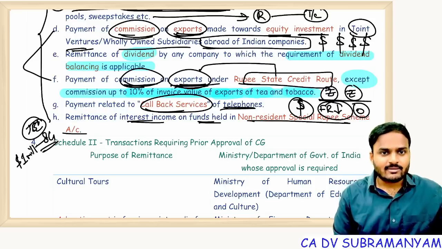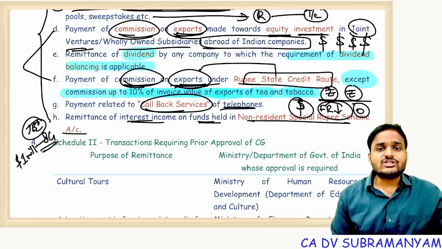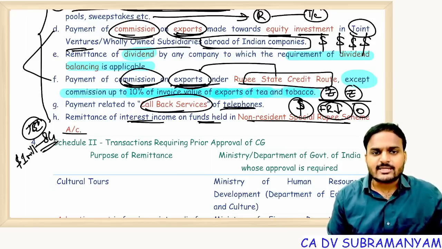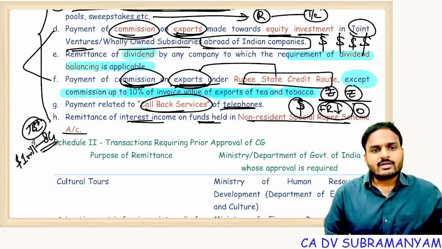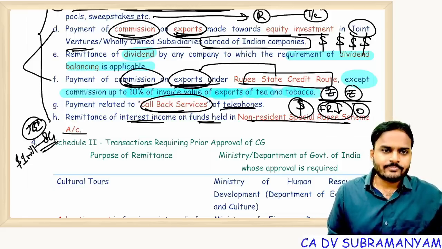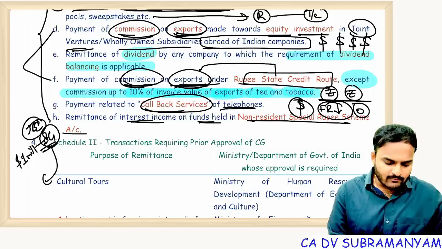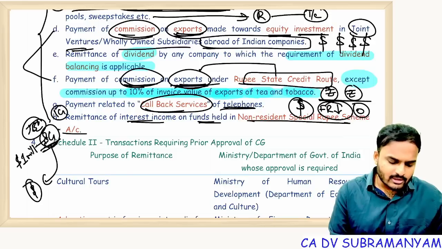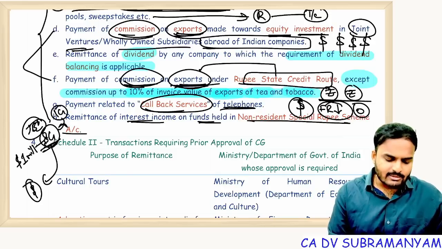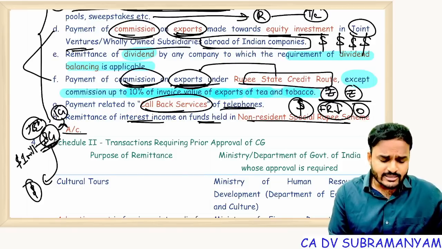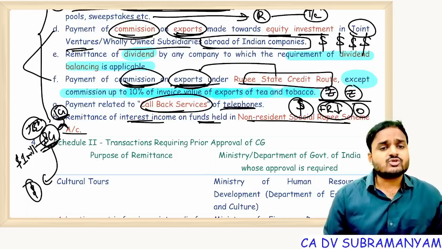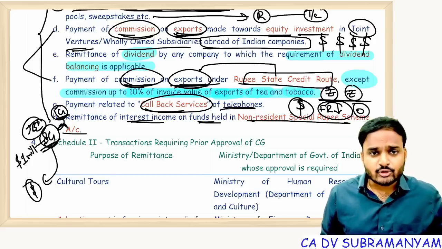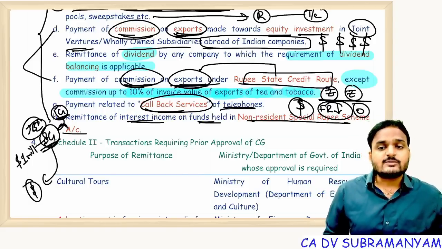That interest income, getting my point, interest income on the funds held in a non-resident special rupee scheme account, that remittance of interest, withdrawal of foreign exchange is prohibited. If you want, these 8 crores you can convert into dollars, you can withdraw this money. But on these 8 crores, for example, 1 crore interest got accumulated. Can this accumulated interest be remitted by withdrawing foreign exchange? No. Withdrawal of foreign exchange with respect to remittance of interest income on these accounts is prohibited.